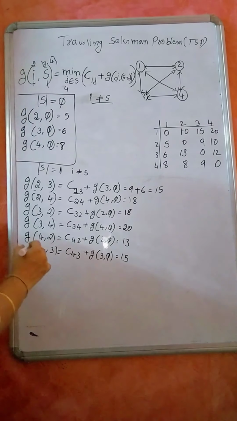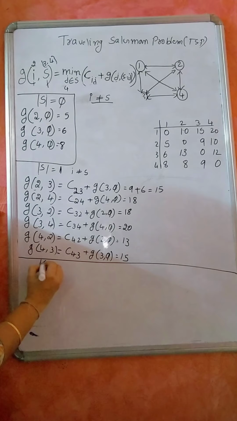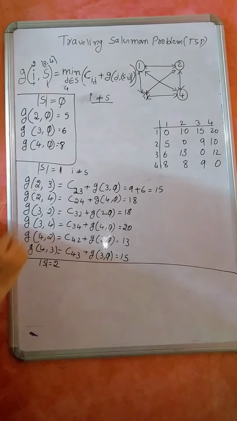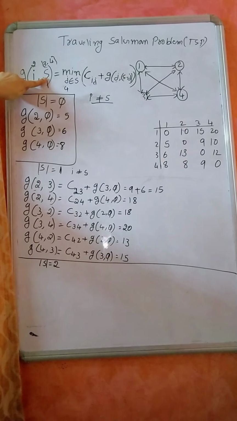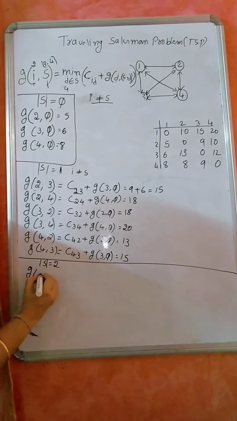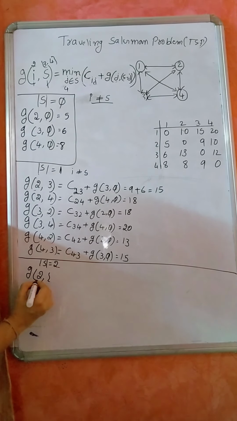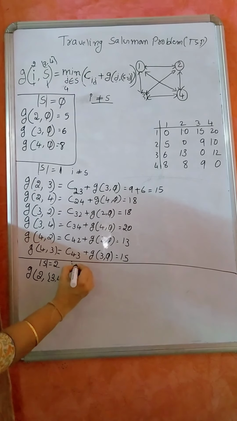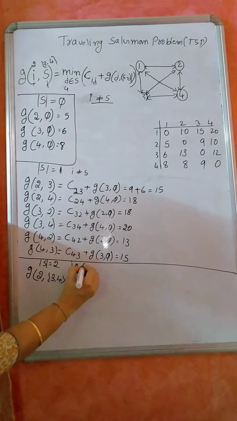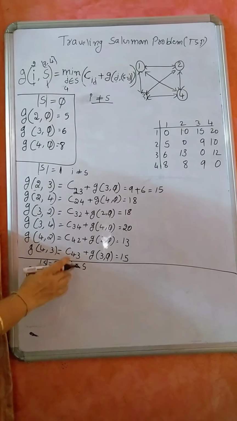Okay. So now I will consider when the length of the remaining vertices is equal to 2. When the length of the remaining vertices is 2, then it is G of, currently I am in 2 and length can be 2, means what? Either from 2 to 3 I can move, or 4 I can move, because i is not a subset of S. I cannot take i as a subset of S. That is 1, not i.